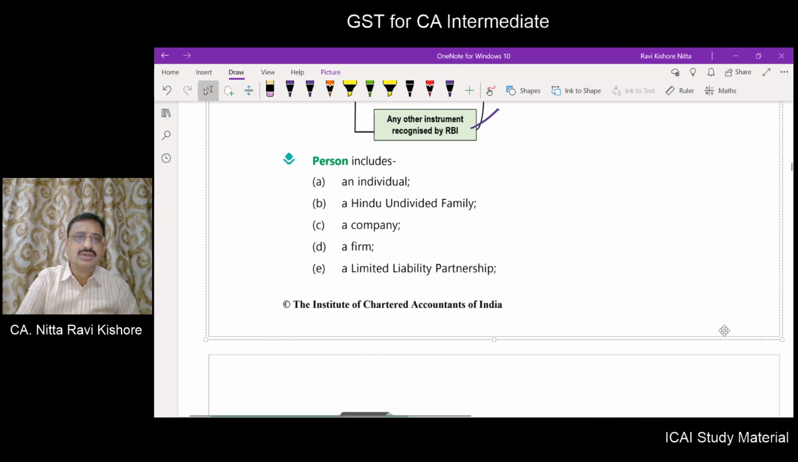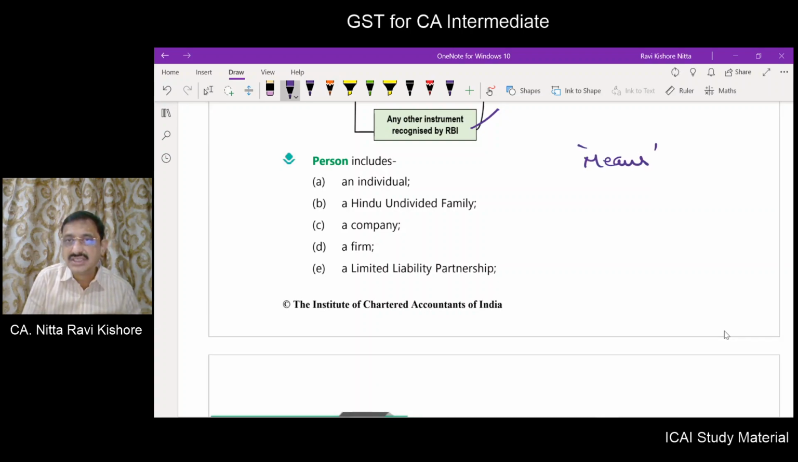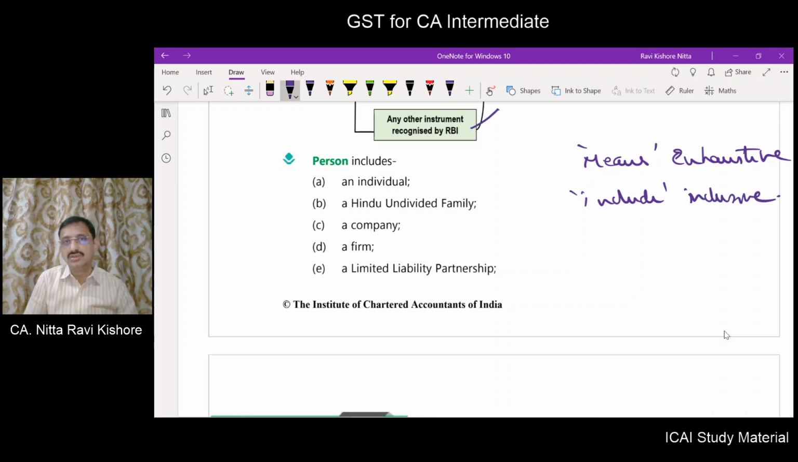Moving forward, what do you mean by person? We have defined this already two times, but again we will go through it. So, person: individual, HUF, company. Person is an inclusive definition. If it starts with "means", it is an exhaustive definition. If it starts with "includes", then what will happen? It is inclusive.